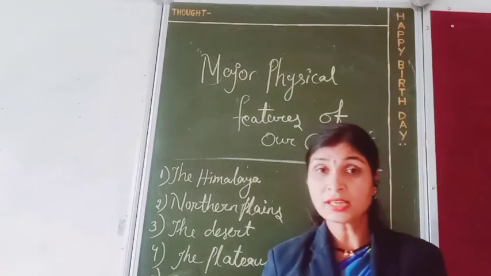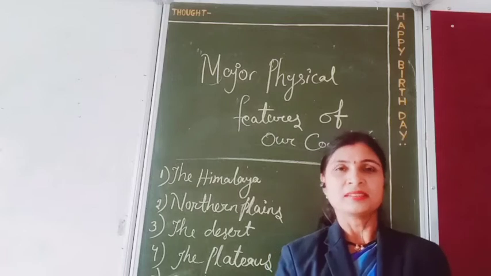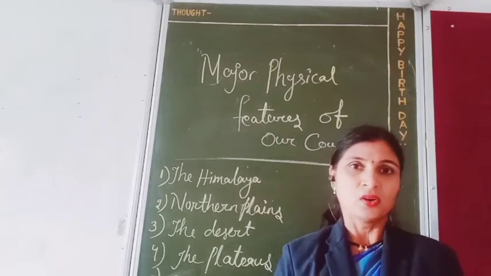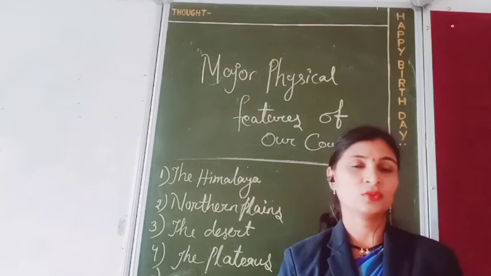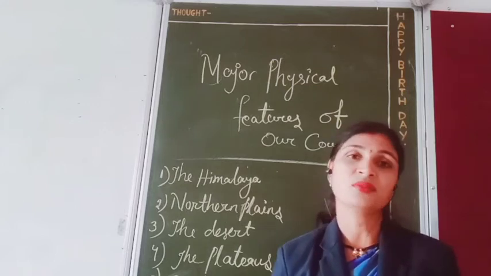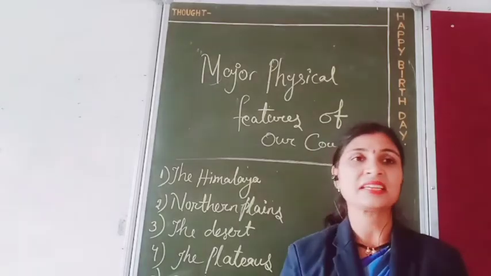Now you understood about the plateau. I will tell again. Children, the plateau is a raised flat land. एक flat land है, उसको हम plateau बोलते हैं, which is surrounded by mountains on three sides. In the map we can see it.